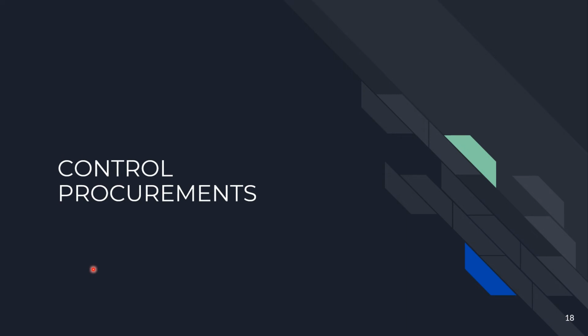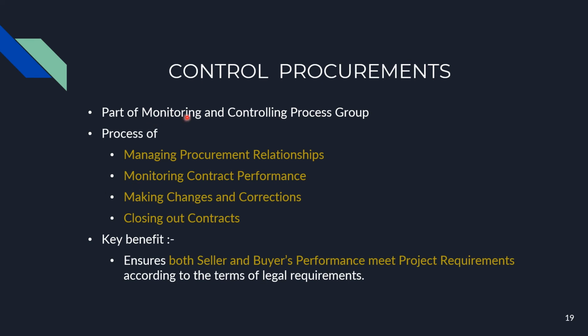The last process in procurement management is control procurements. Control procurements is a part of the monitoring and controlling process group. In control procurements, we have four key activities. The first activity is managing the procurement relationships. Second is monitoring contract performance. Third is making changes and corrections. And fourth is closing out contracts. The key benefit of the control procurements process is that it ensures both seller and buyer performance meet the project requirements as per the legal requirements of the agreement.